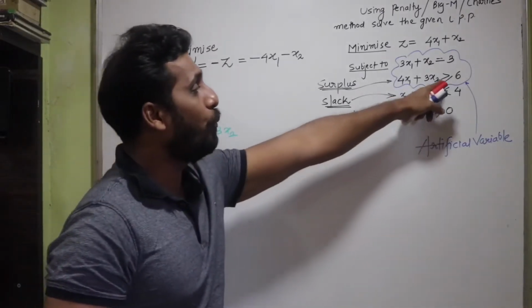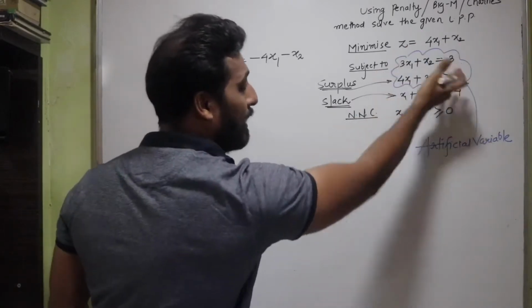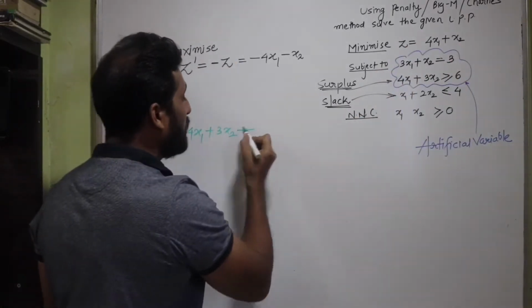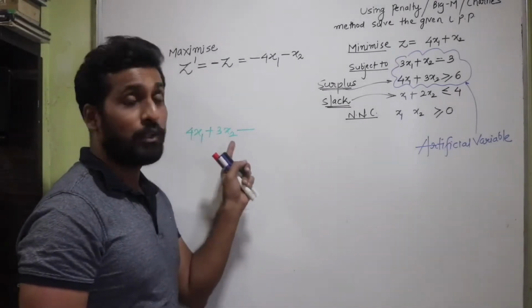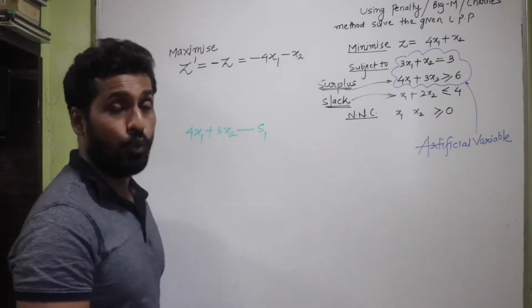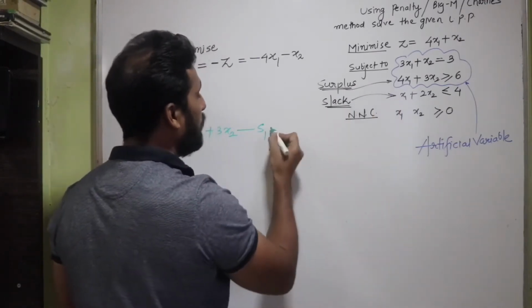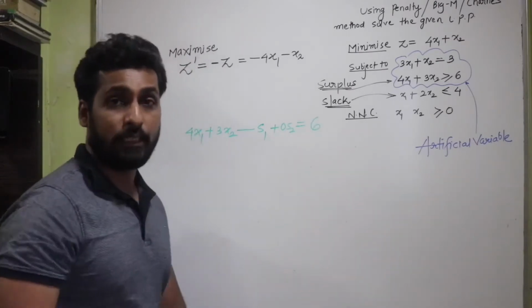Now since I want to put an equality sign here and the left hand side is greater than the right hand side, I should subtract the surplus variable from here. So minus s1 I will write here. Then there is another variable, so I'll write plus 0s2, and then it becomes equal to 6, isn't it?